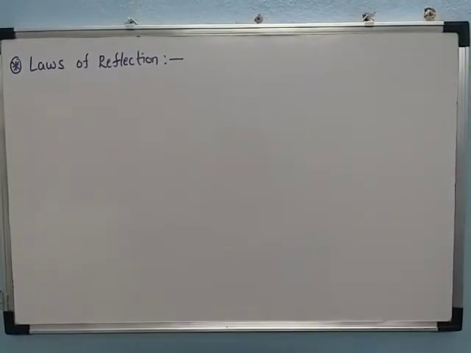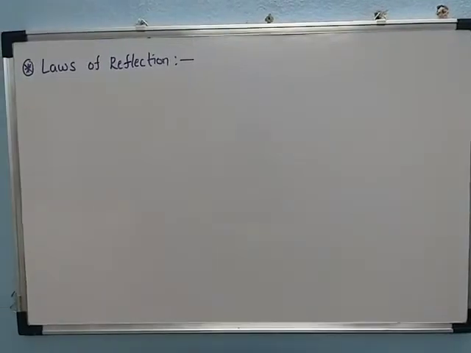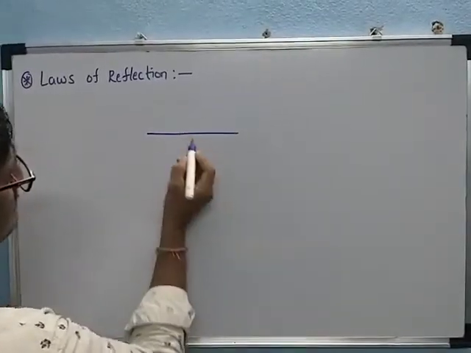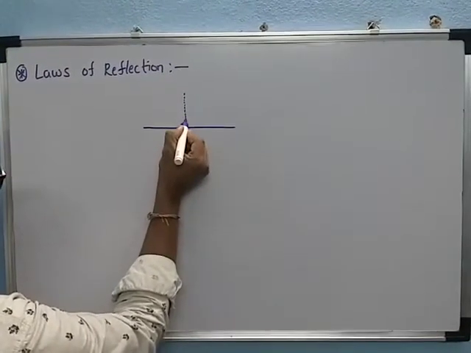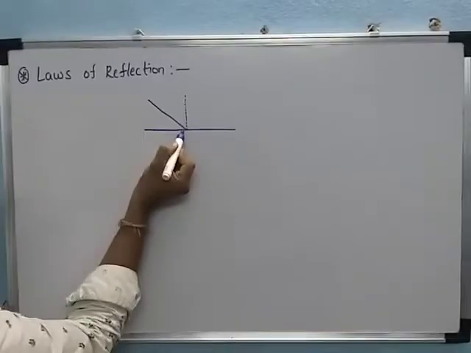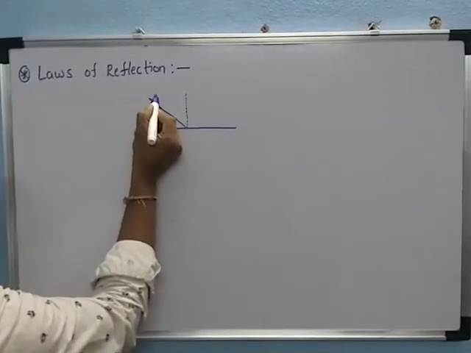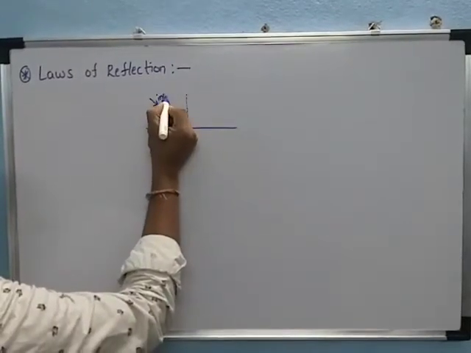Next we'll be discussing the laws of reflection. Reflection means, see, this is considered the plane boundary surface. Now, it is a normal. The ray is incident on a plane boundary surface. This is called the incident ray.